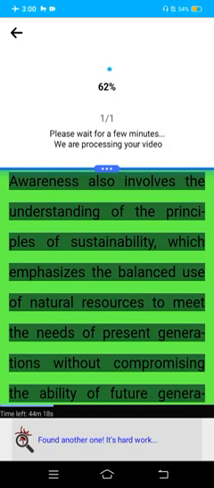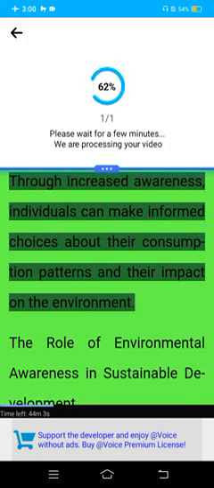Awareness also involves the understanding of the principles of sustainability, which emphasizes the balanced use of natural resources to meet the needs of present generations without compromising the ability of future generations to meet their own needs. Through increased awareness, individuals can make informed choices about their consumption patterns and their impact on the environment.